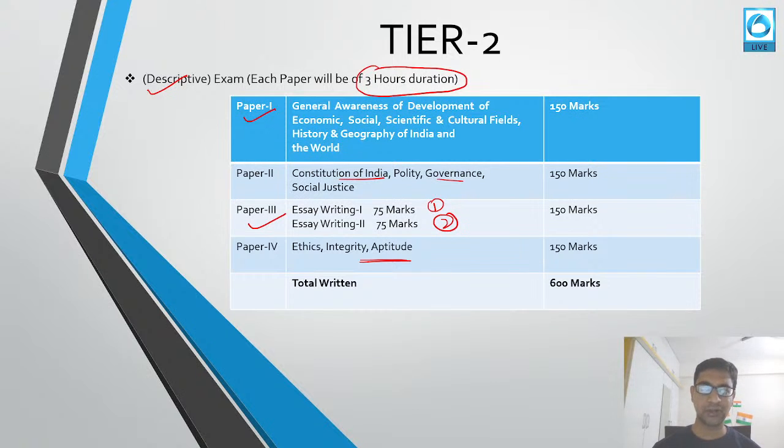As you can see, even for the tier 2 descriptive papers, the syllabus is overlapping, so even if you are preparing for the UPSC or state PCS, you can also give this examination because the syllabus is the same. Every paper will be of 150 marks, so a total of 600 marks will be awarded. This 600 marks plus 100 marks of the interview will be taken, and from there you will be given a rank based on the marks obtained out of 600 and in the interview.